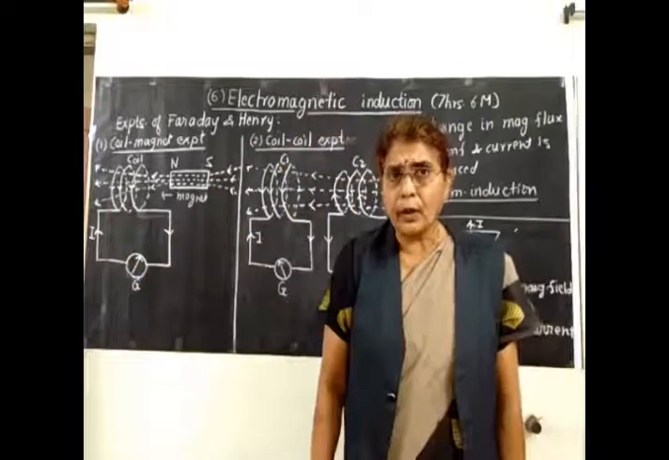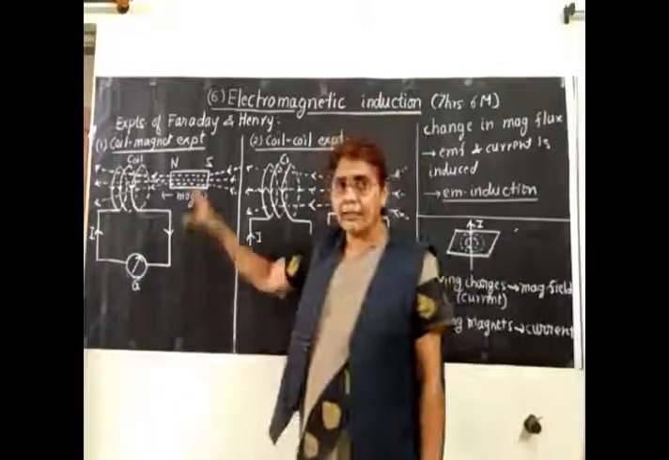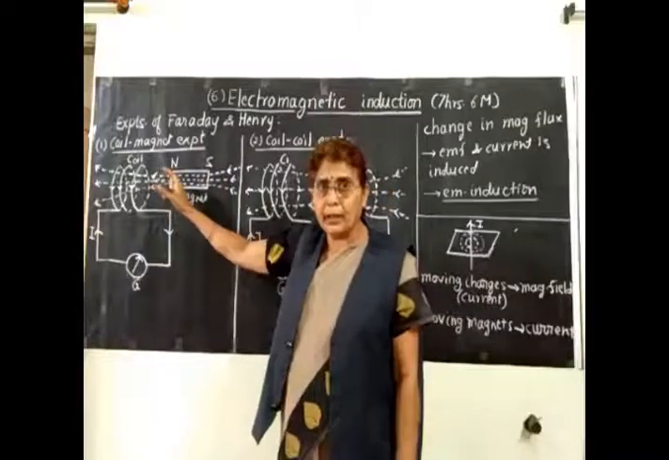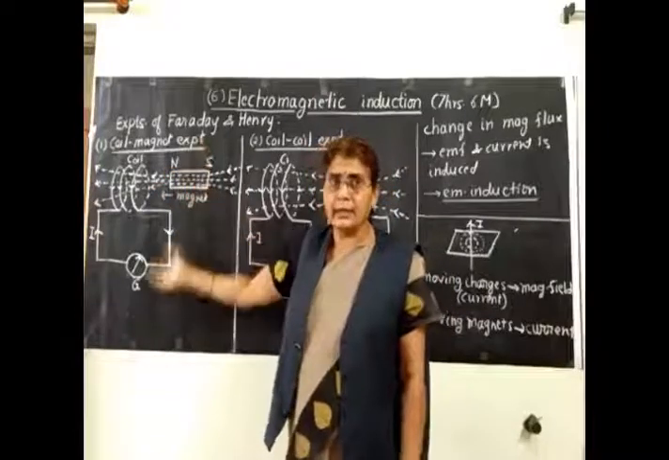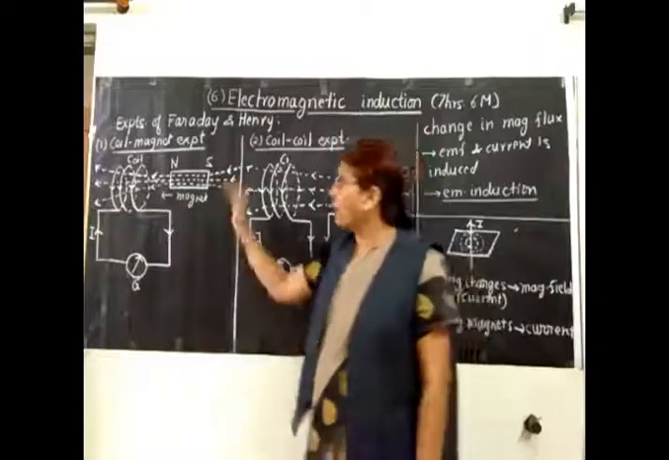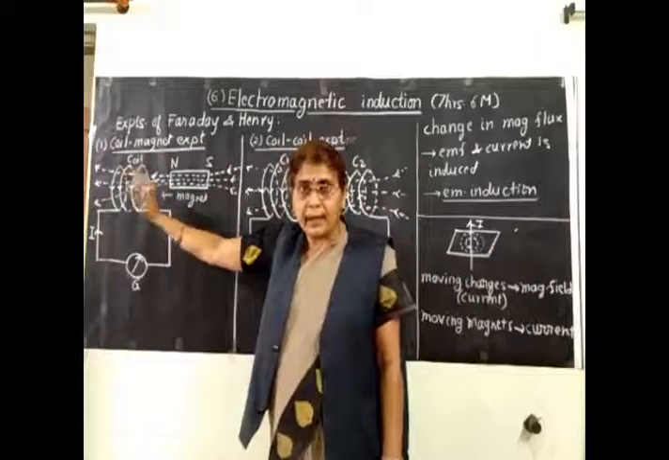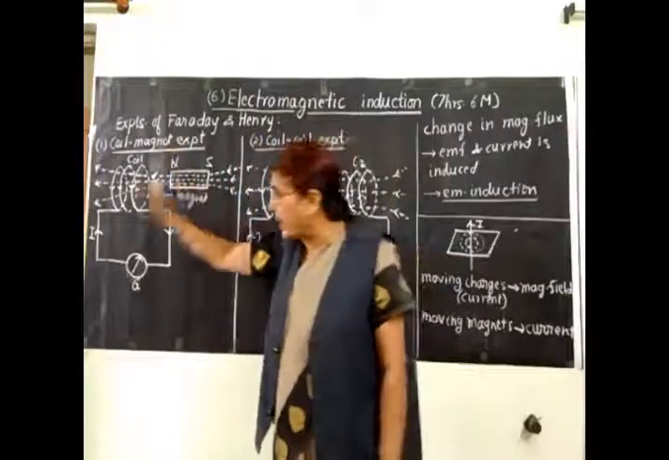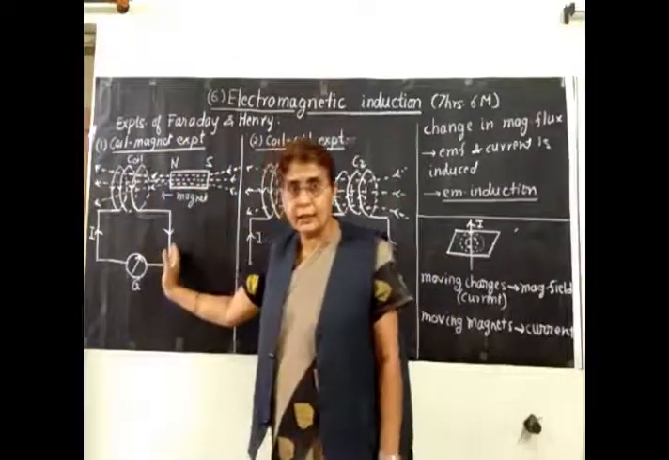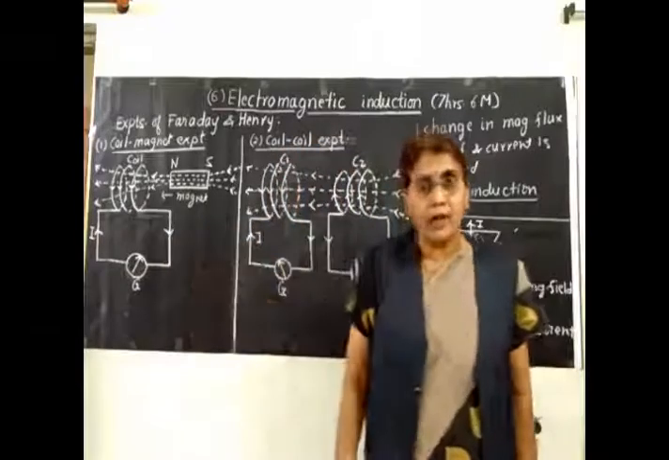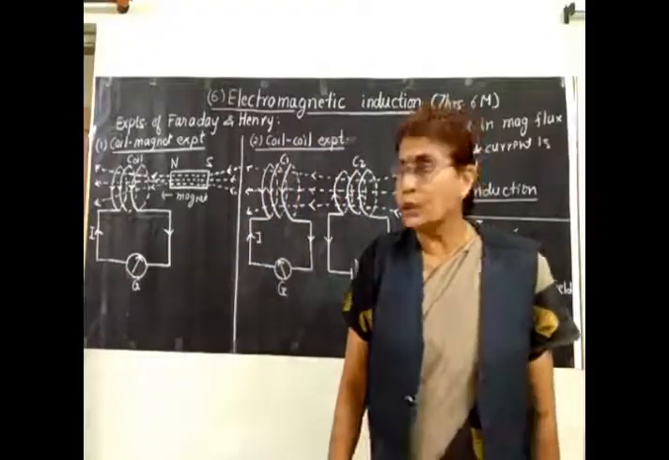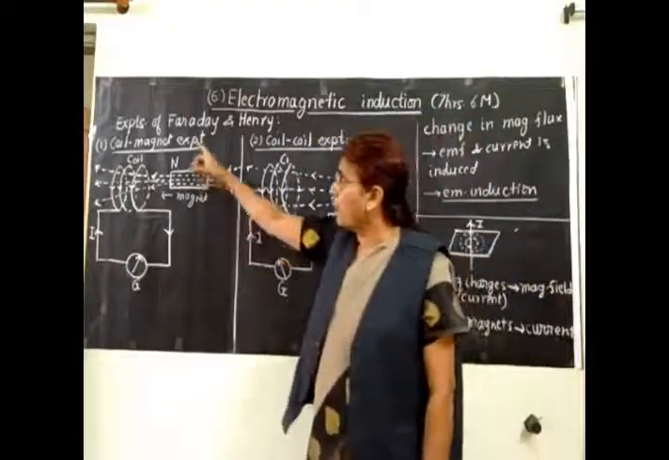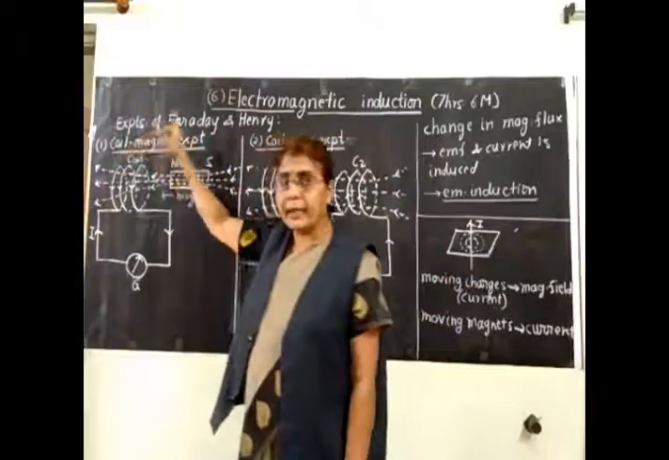Now, how long the deflection lasts? The deflection will be there as long as there is motion. If the magnet does not move, then there is no deflection. And if the magnet is moved faster, either towards the coil or away from the coil, then deflection also will increase. So deflection is proportional to the velocity of the magnet. So this was the experiment called the coil and magnet experiment.